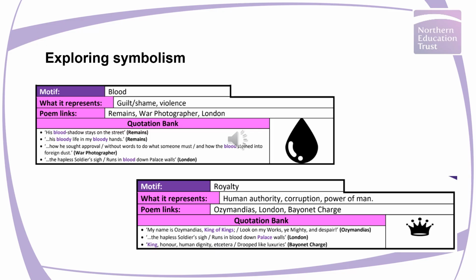So if you're unsure or you would like greater detail when you're delivering, I would always go back to the recipe book. There's some fantastic symbols being referred to across the different poems. In this particular example, it mentions blood. We're told what it represents. It gives you the links to the poems, but it also gives you the quotation bank. And I think if you're someone that's new to teaching this scheme with Year 9, that would be my first place that I would go to.